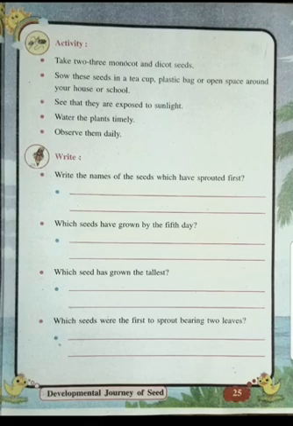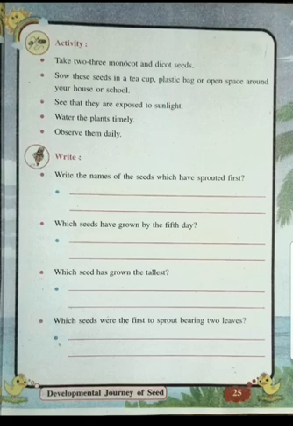You can grow these seeds and see that they are exposed to sunlight. You have to see that the seeds which you are growing in a tiffin box get sunlight and water, and observe them daily. You have to water them daily, see that they get proper sunlight, and also observe them daily. Now here you have to write down which seeds have sprouted first. The seeds of wheat and green gram have sprouted first. Suppose you have grown seeds like wheat and gram at your home; we'll see that these seeds have sprouted first.